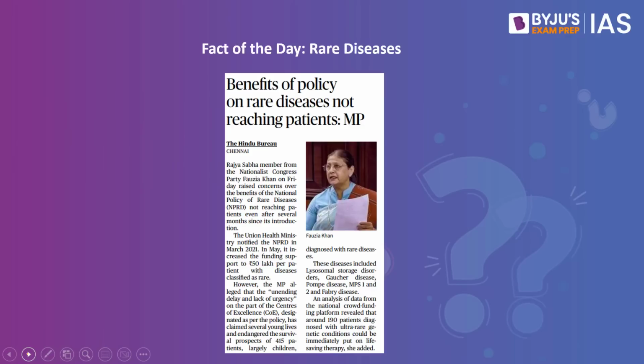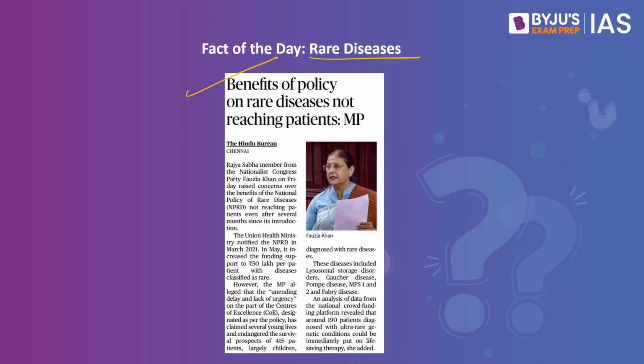Now let us take up the fact of the day for today, which is rare diseases. What is the context? There is a mention of the policy on rare diseases in the Hindu newspaper today, and that is why we've picked up this topic for discussion. First of all, let us understand what a rare disease is. A rare disease is a disease that affects a small percentage of the population compared to other diseases. So its prevalence is very low.